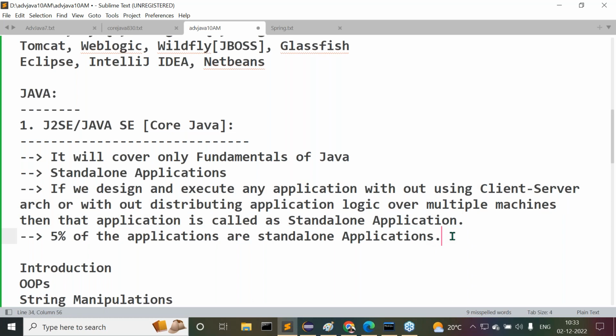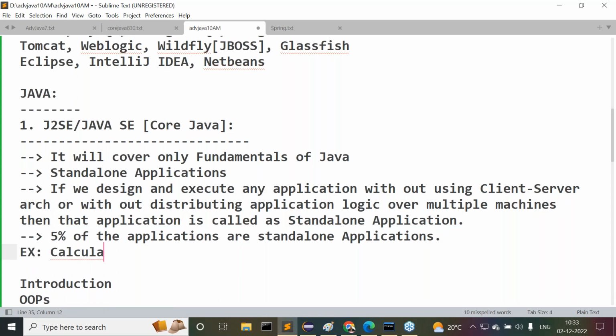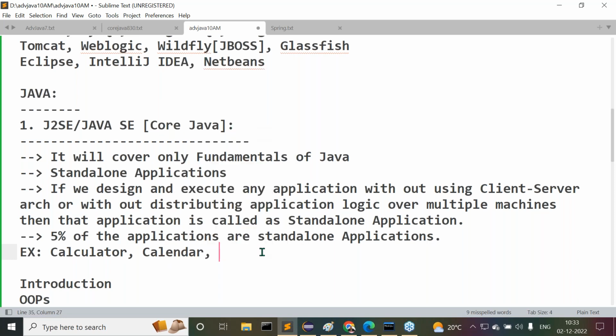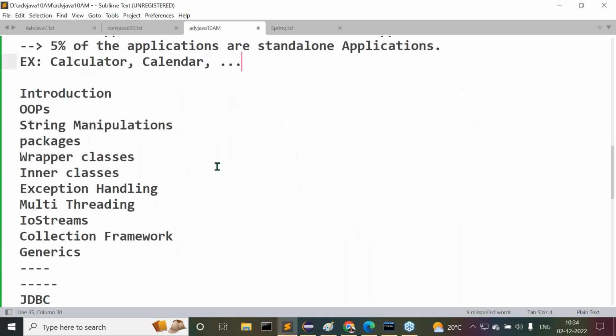Only 5% of the applications are standalone applications. If you want to take an example for standalone applications, we can understand calculator in our system. Calculator is an individual application in our system. Next one is calendar in our system. That is also an individual thing. Am I right or not? Paint. All these are individual applications. They don't require any network. They don't require any client server architecture. All these are standalone applications. So these are the various topics we are having inside this J2SE.